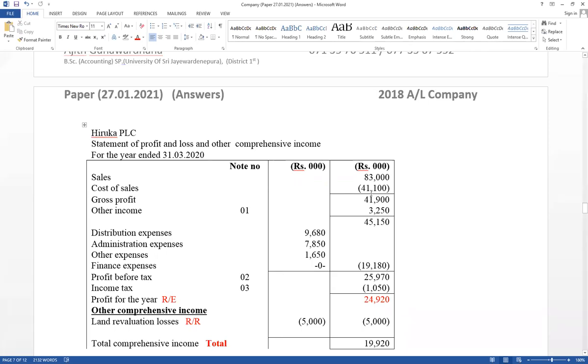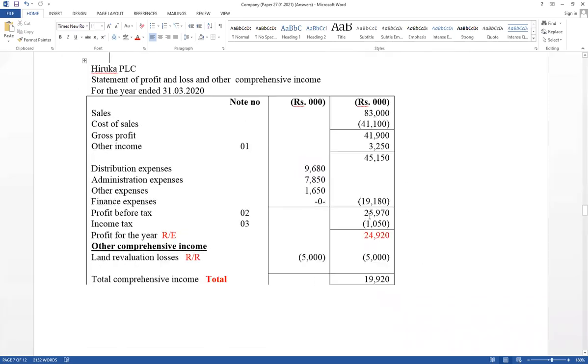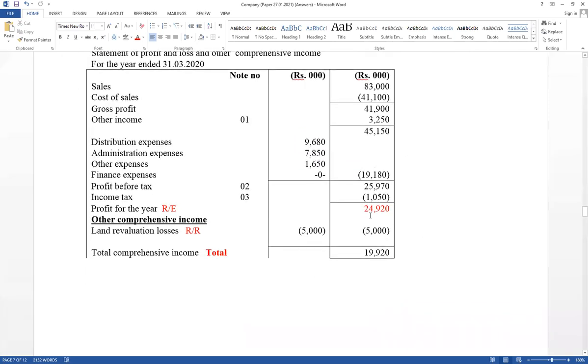Cash flow also has been given as an answer of the company sum as a question. When we prepare the cash flow statement, it should be prepared based on the answer of the company sum. Direct method, indirect method, operating activities, financing activities, one financial statement. Therefore, the company sum is very, very important. Our ultimate objective is to provide information to the interested parties. How to provide information? By preparing financial statements.